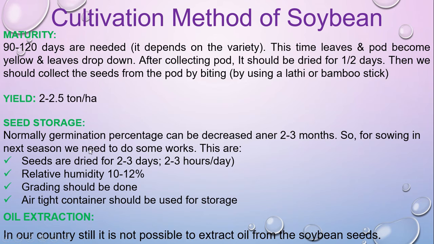So how can we store the seed? Normally the germination percentage can decrease within 2 to 3 months. So for sowing in the next season, we need to do some work. The seeds are dried for 2 to 3 days, every day at least 2 to 3 hours, and then the relative humidity of the seed should be 10 to 12 percent for storing. And grading should be done, that means good, bad, and big, small. This is called grading. An airtight container should be used for storage.